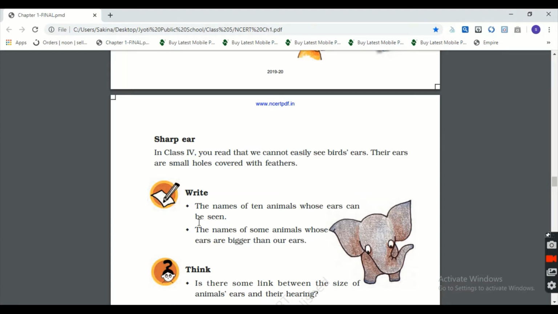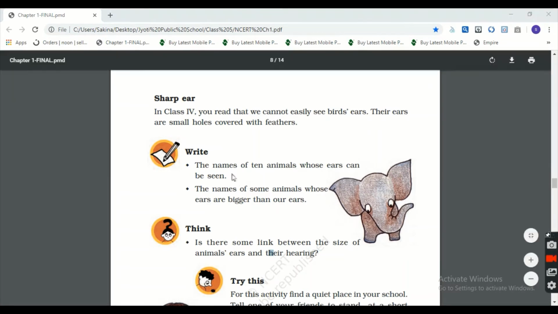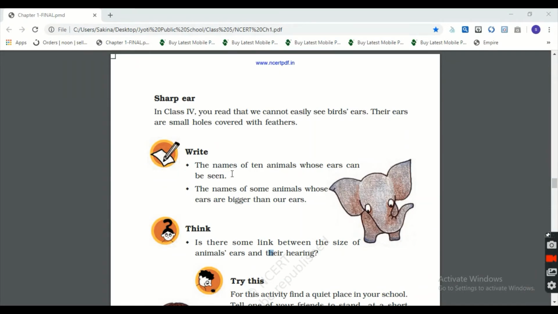Okay, again the question comes here. The names of 10 animals whose ears can be seen. You have to write the names of 10 animals whose ears can be seen. So this is the homework question for you.